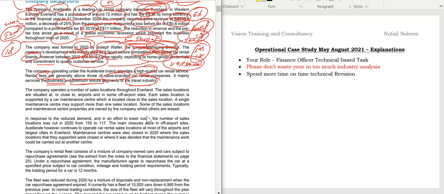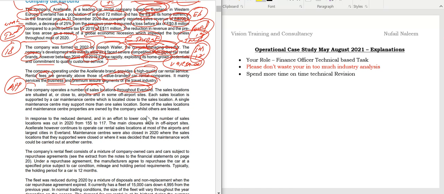The company operates a number of sales locations throughout Evelyn. So just remember that, students, this is very important. IT systems, you can connect it nowadays. So just remember the number of sales locations throughout Evelyn. You can make it app based also. So I can say there is an opportunity for digital transformation as well.